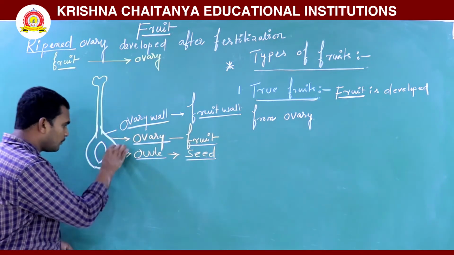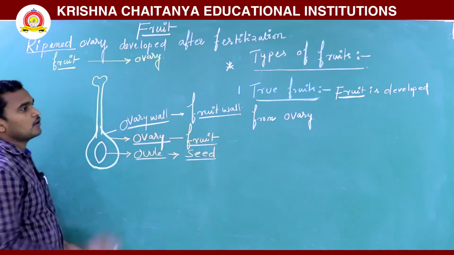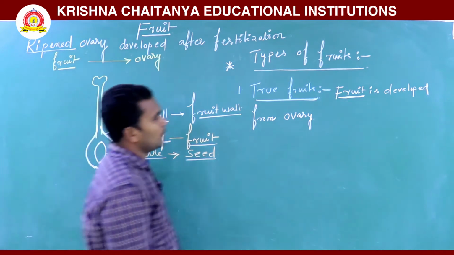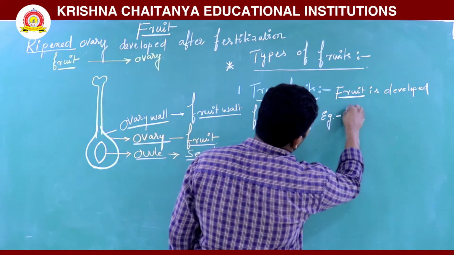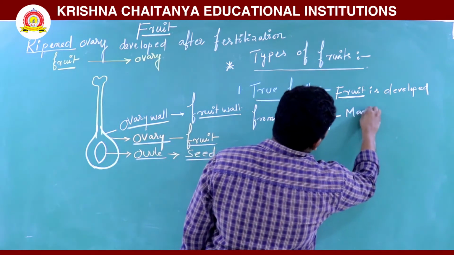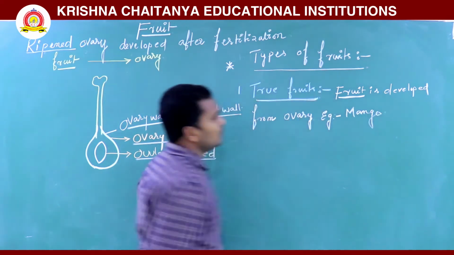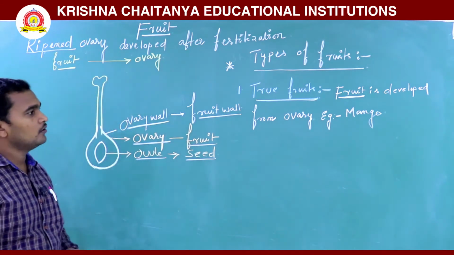The ovary developed into fruit, that is called a true fruit. Most of the fruits are true fruits. For example, mango.